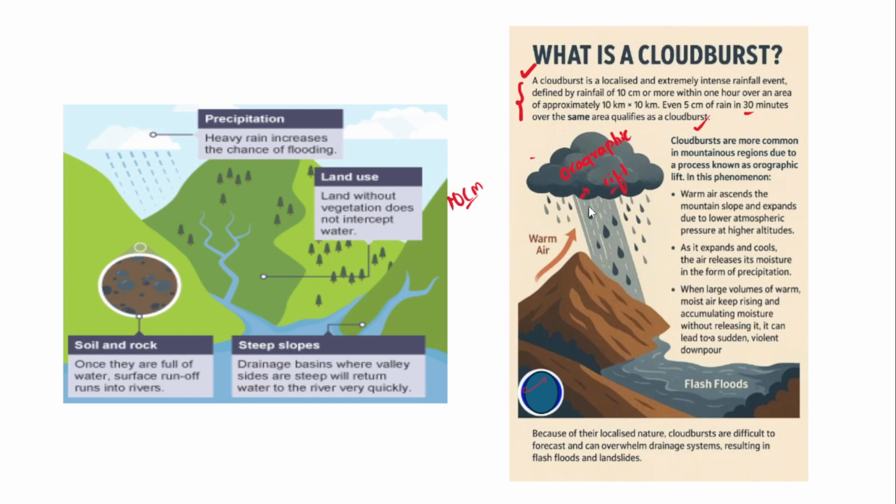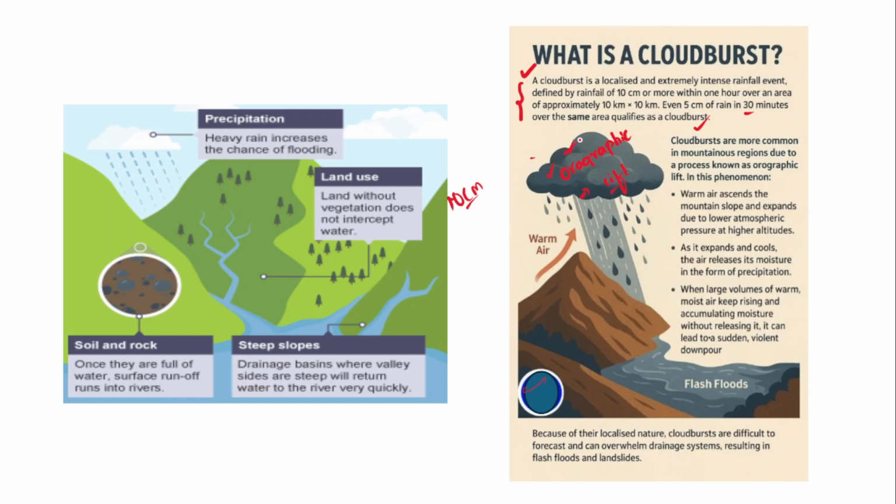What is the reason? The reason is this orographic lift. It is otherwise called orographic rainfall, right? So the windward side of the Western Ghats receives more rainfall because of this orographic lift. Mountainous areas generally receive more rainfall because of this orographic lift.